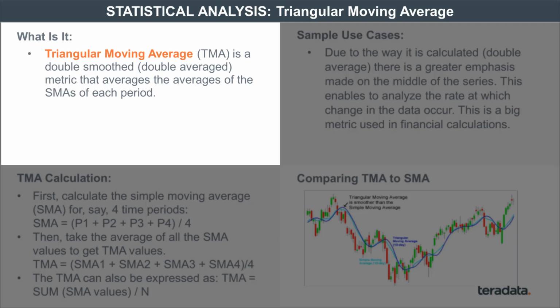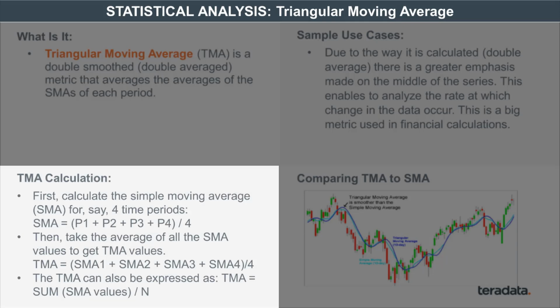So let's say, for instance, you're calculating the simple moving average for monthly salaries for 12 months. It basically takes the salary for every month, in this case, P1 for the first month, P2, P3, P4, all the way to P12, divides it by 12. That would be your simple moving average. The triangular moving average takes the average of the simple moving averages. So how does it work?